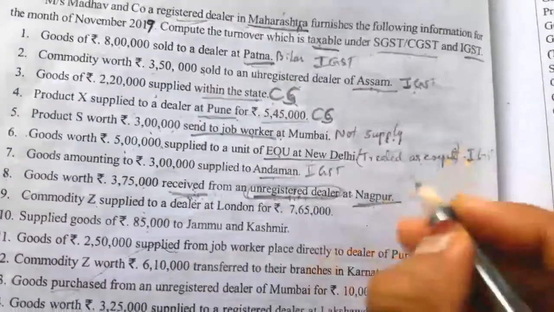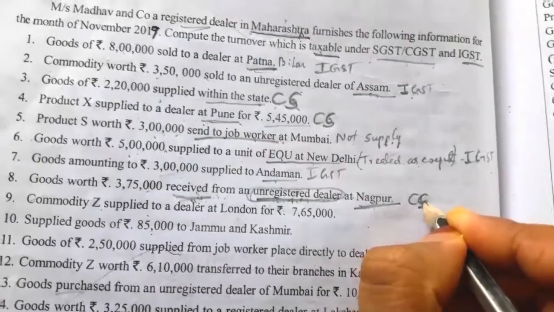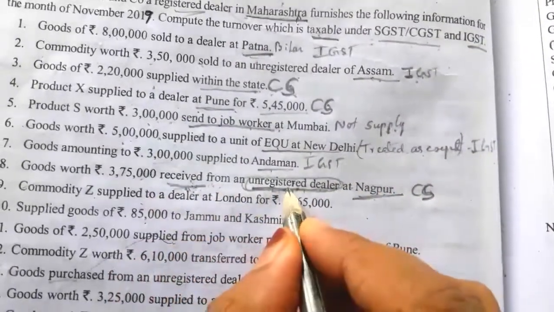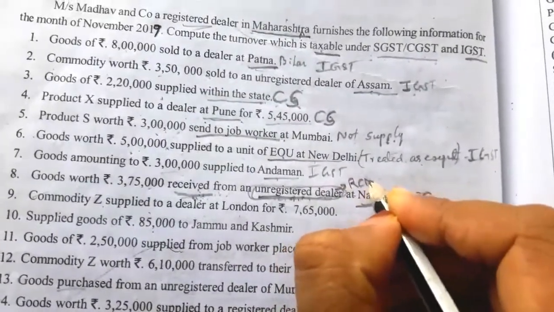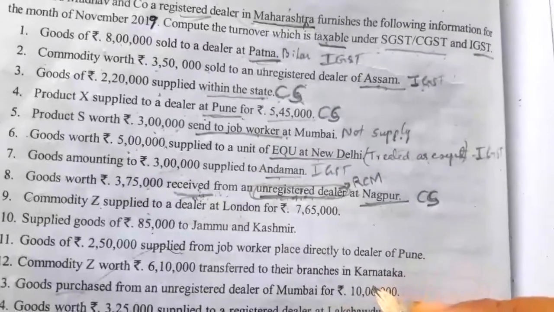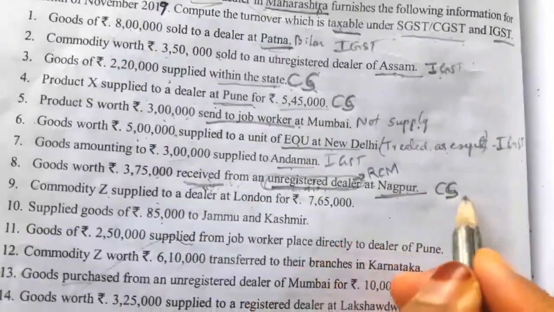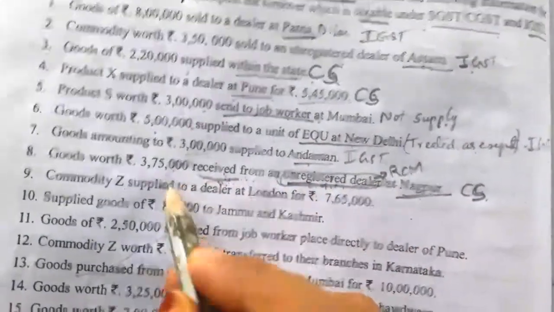Nagpur is in Maharashtra, so we have to take this under CGST and SGST. It is taxable under RCM, reverse charge mechanism. So under the CGST and SGST column, we write this value 3,75,000.